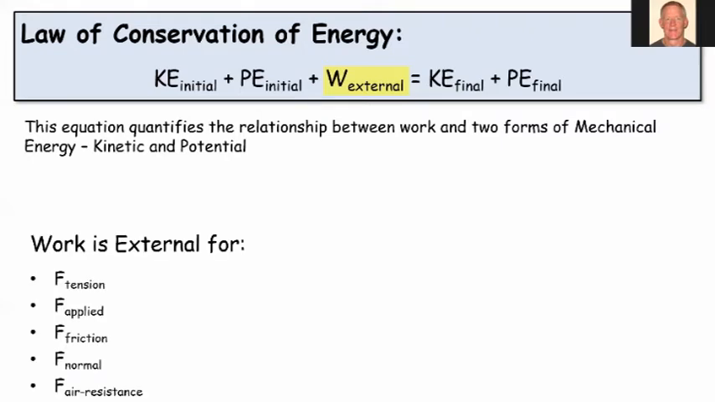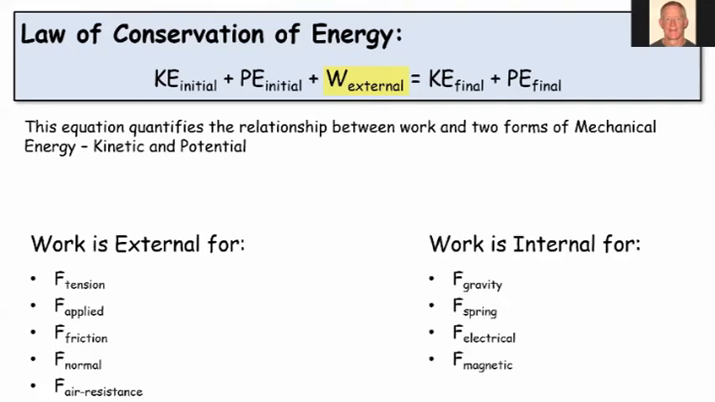So how do we know whether work is external? Okay, if there is external work being done on the system, it's typically done by these types of forces. So if we pull or push, right, tension or applied force to the system or the objects in the system, we're applying an external force or external work. Friction, we talked about, normal force, air resistance force. These are all examples of external work being done to the system. So if these forces are present, then the total mechanical energy before is going to be different than the total mechanical energy after, okay, or final.